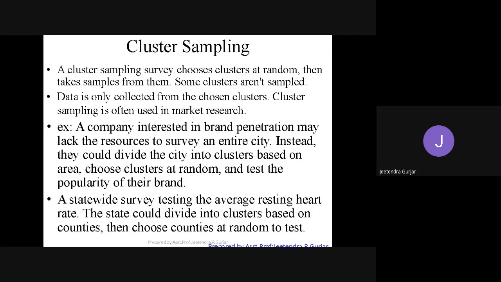Cluster sampling is often used in market research. It means a few groups are already there. From that group, we again take a group, and there we are going to collect the sample. Suppose you have all the polling booths in Belgaum, right? There, people go and vote everywhere. So from that voting booth, we again make another group, and then we start collecting all the data. So therefore, this is cluster sampling.